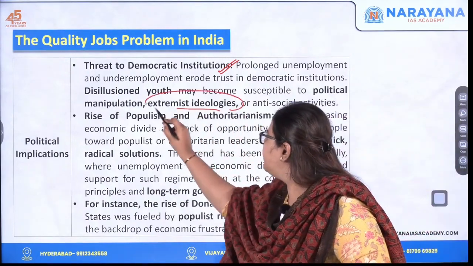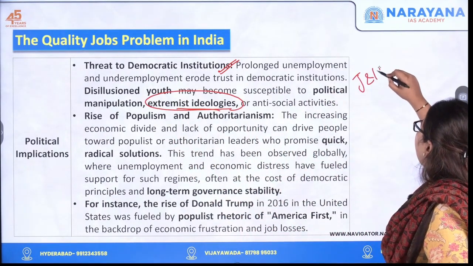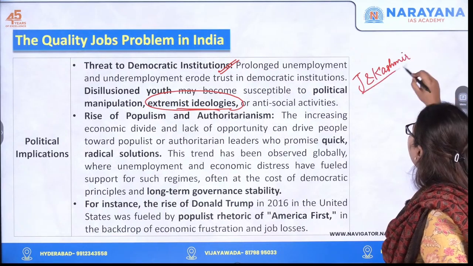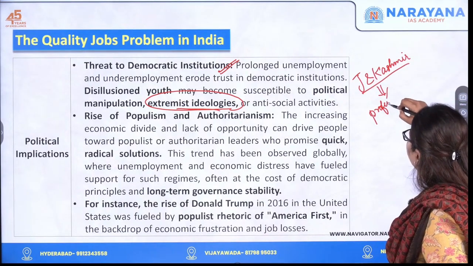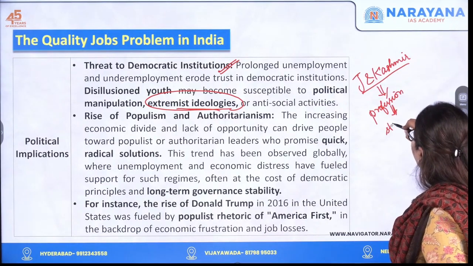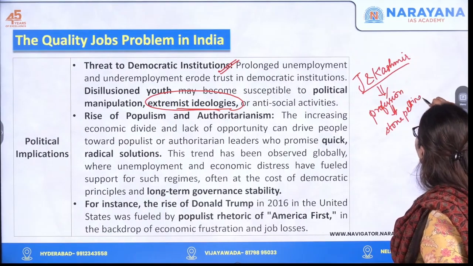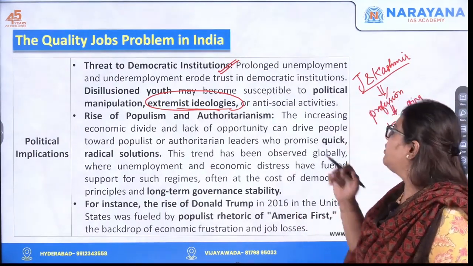An example is that there were so many youth in Jammu and Kashmir who, if you paid them money because of unemployment, took up stone pelting as their profession. Stone pelting actually became their profession. So this is how there is growth of extremism in the country because of unemployment. That is one example.